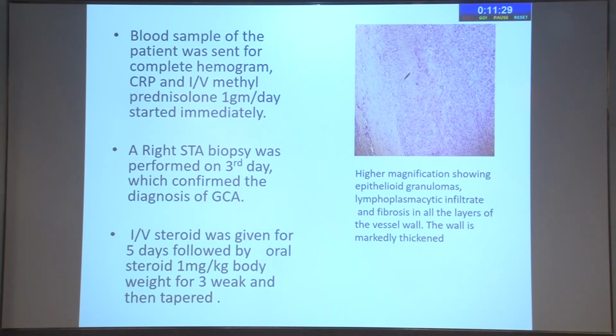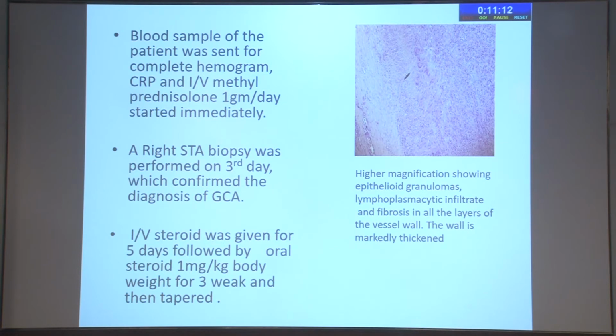We did the superficial temporal artery biopsy, the frontal branch, on the third day after starting the steroid. Immediately on the same day, we started IV methylprednisolone because involvement of the other eye may happen within 1 day to 6 months.